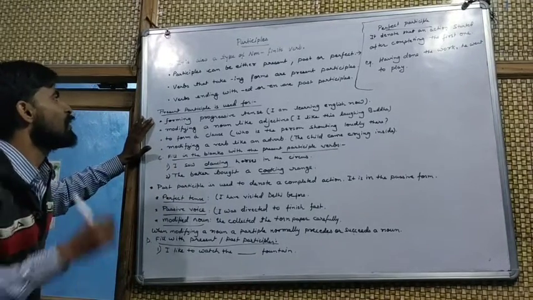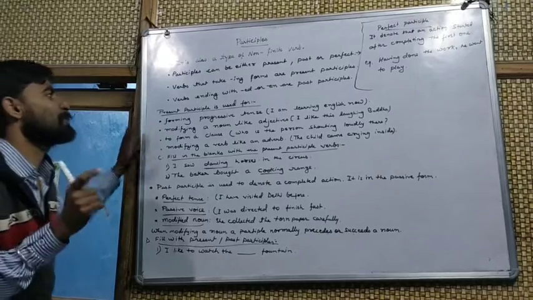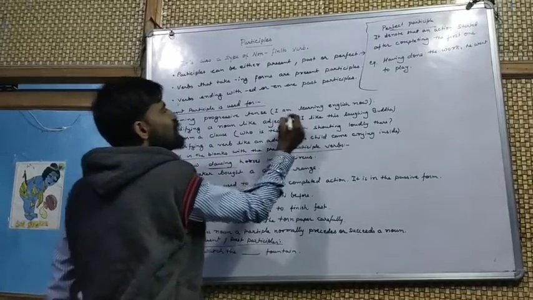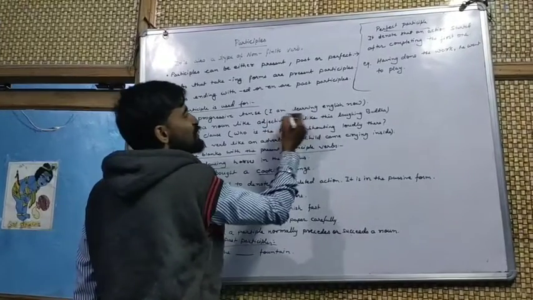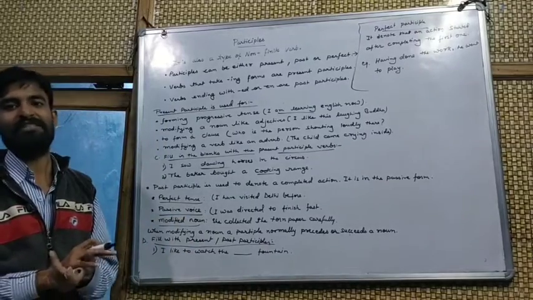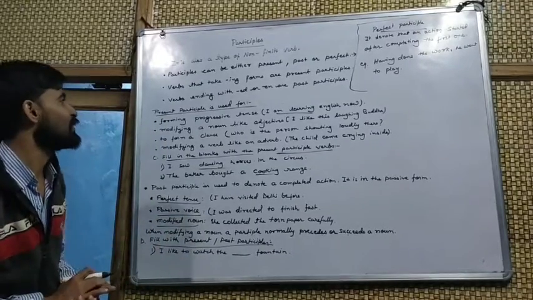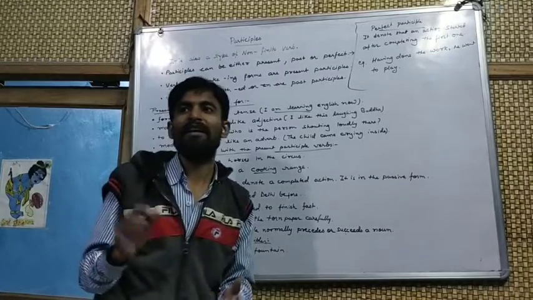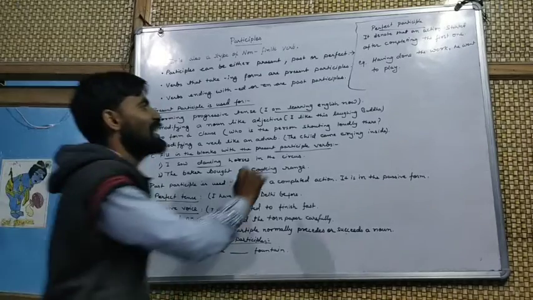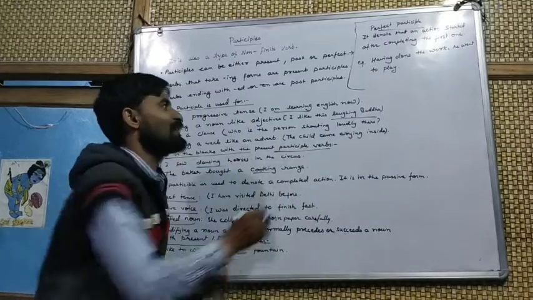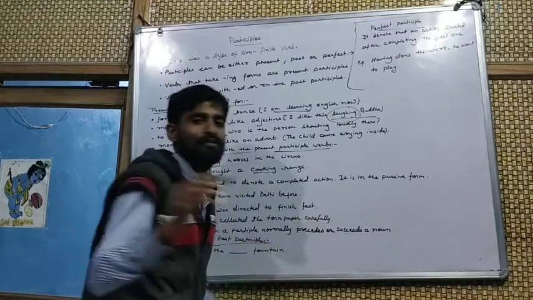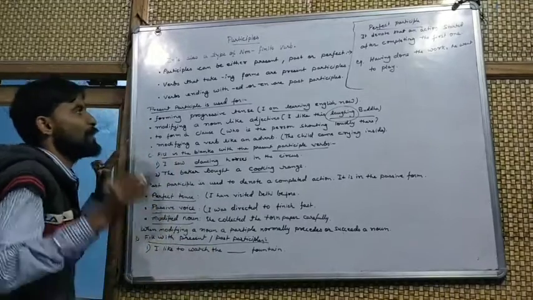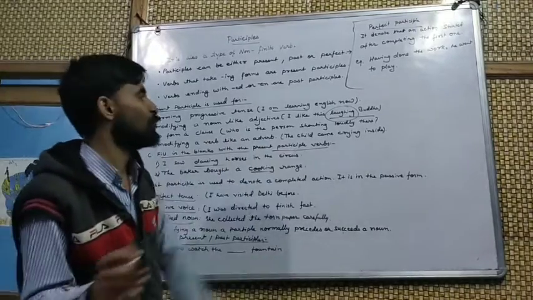First of all, the present participle is used for forming the progressive tense, just like: I am learning English now. This is the present progressive tense. Second, it is used for modifying a noun like an adjective, just like: I like this laughing Buddha. Laughing here is not used as a verb. It is being used as an adjective. So we can use the present participle like an adjective also.